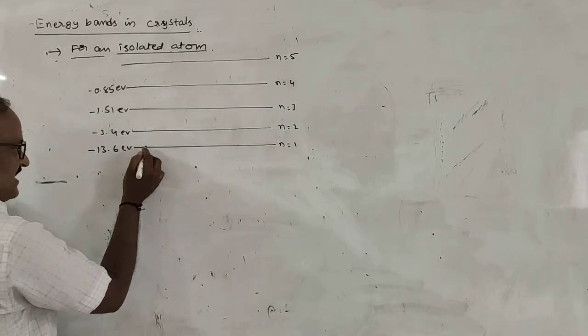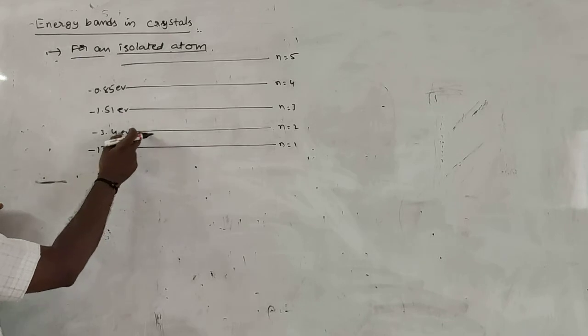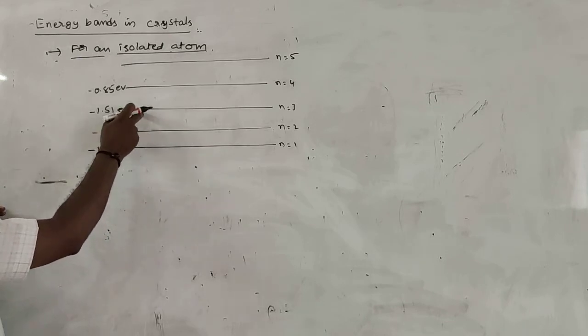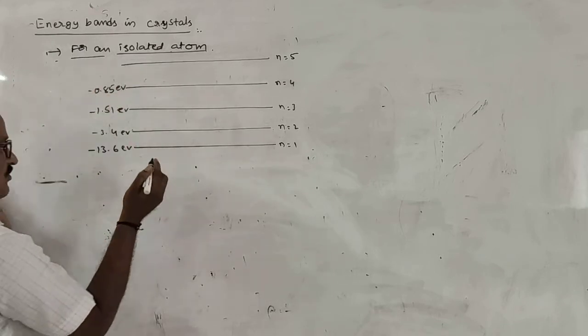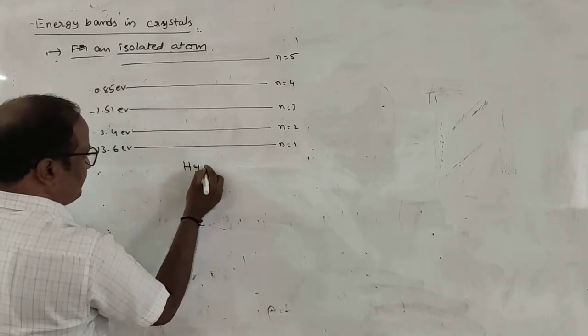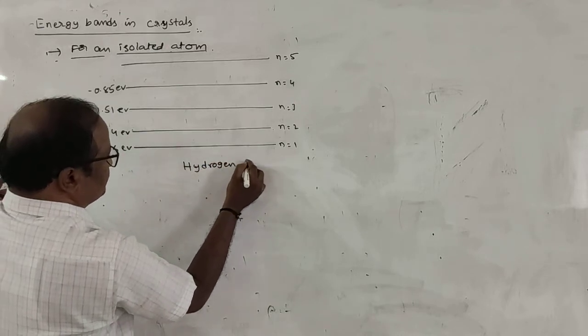In the first energy state, the energy is minus 13.6 electron volts. Second one, minus 3.4 electron volts. In the third one, minus 1.51 electron volts, then minus 0.85 electron volts. These are the energies corresponding to the hydrogen atom.